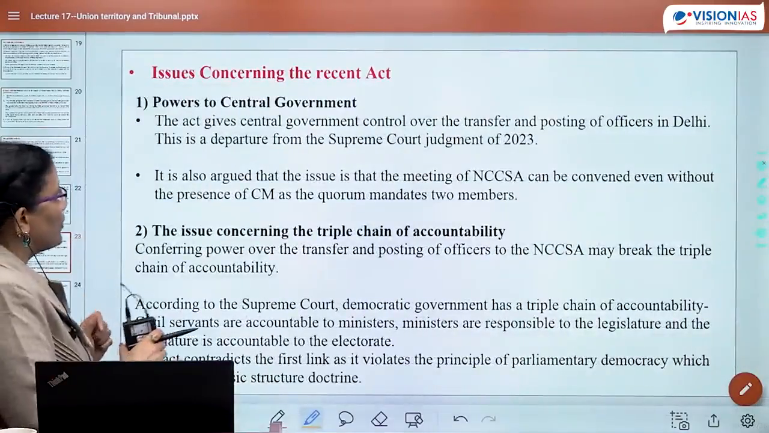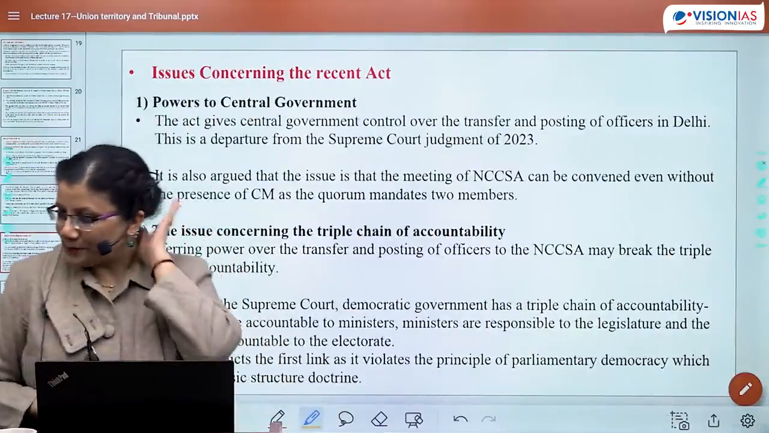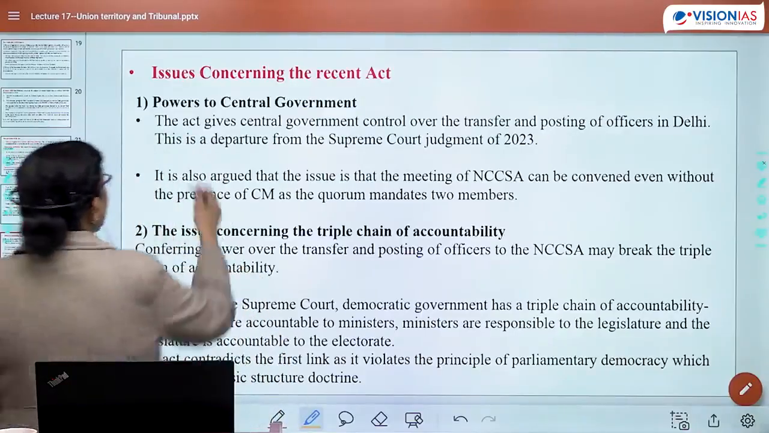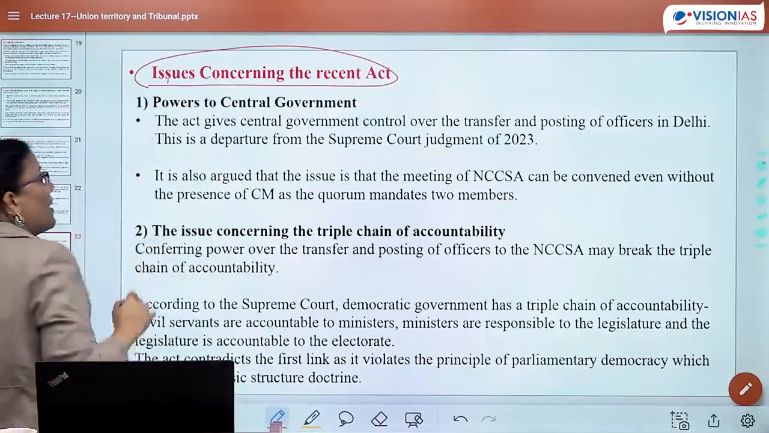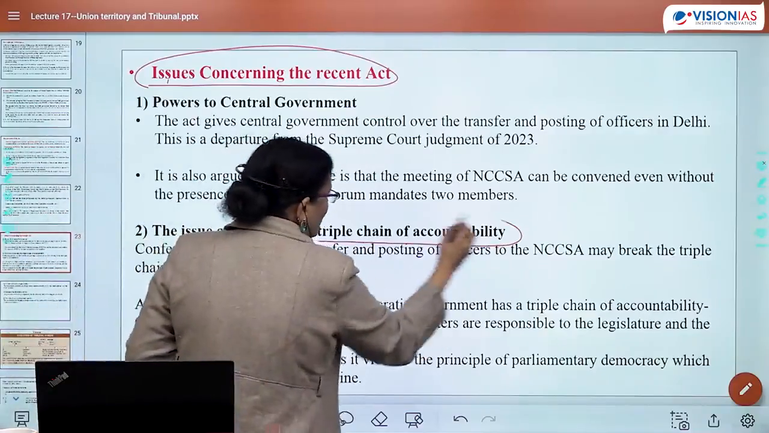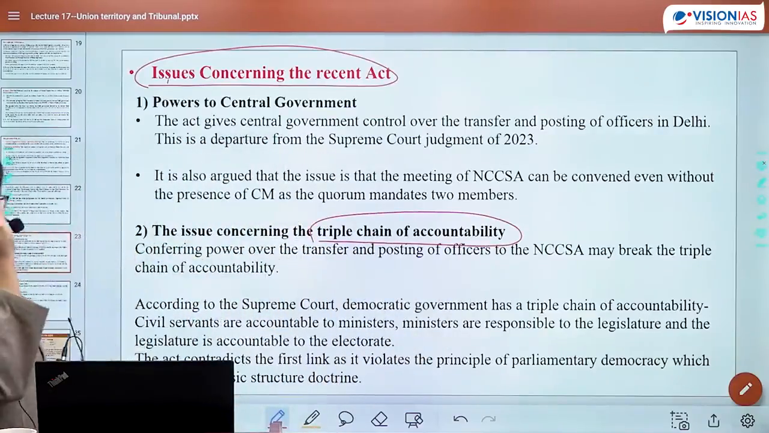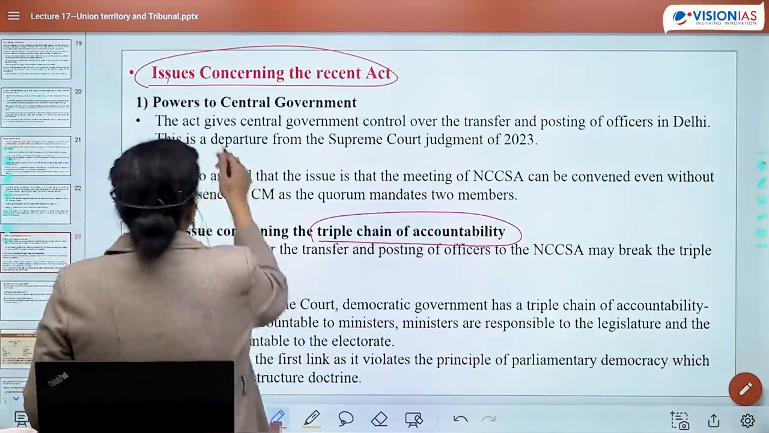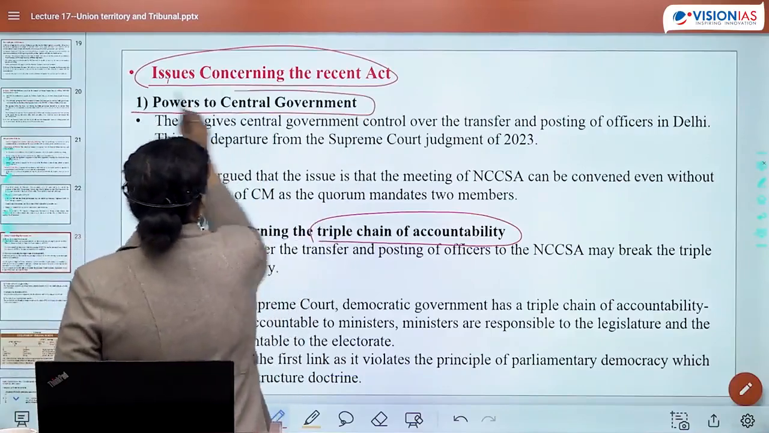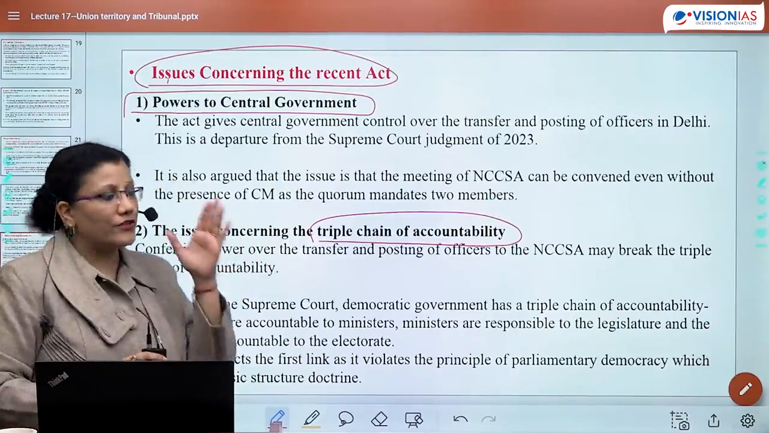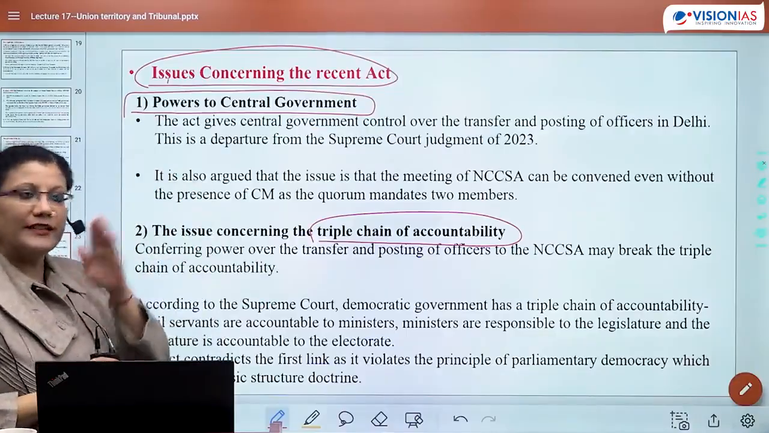So now we have already discussed what was the recent act regarding the National Capital Territory of Delhi. And what were the issues? अभी, what all I have written, basically this is an idea for prelims. But if suppose a question regarding triple chain accountability comes up in prelims, because it was very much into news, this is the reason I have included this idea. Let's see what was the main issue concerning this act. The first is powers to the central government. The act gives central government control over transfer and posting of officers in Delhi.